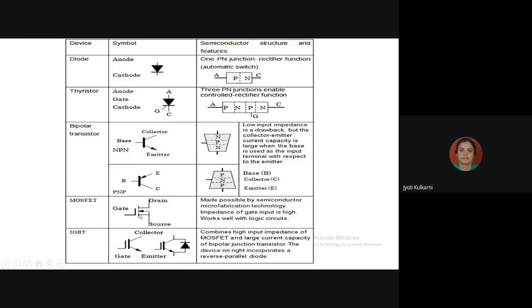Because if I take the on-state current as, say, 10 ampere here, and in the MOSFET also 10 ampere. Suppose my on-state resistance of the BJT is only 1 ohm, and here for the MOSFET, say it is 5 ohm. So this 10 ampere current into 1 ohm on-state resistance is going to drop only 10 volt.